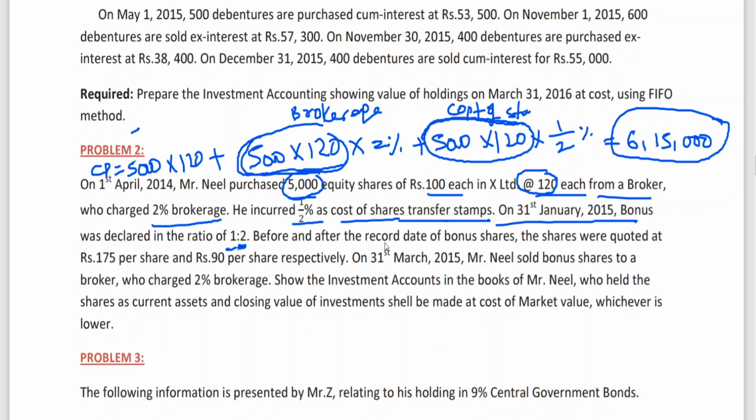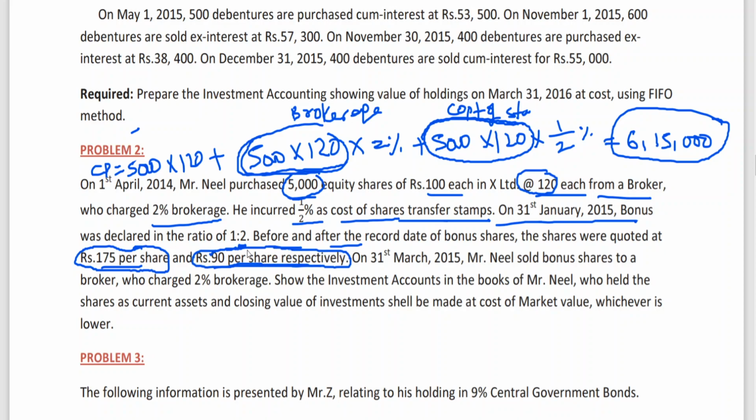And that bonus shares, after the record date of the bonus share, the shares were quoted at 175 rupees per share before and 90 rupees per share after. This is before, 175 rupees market value. After bonus shares, there is a dilution of income, no? That is where the market value is coming.